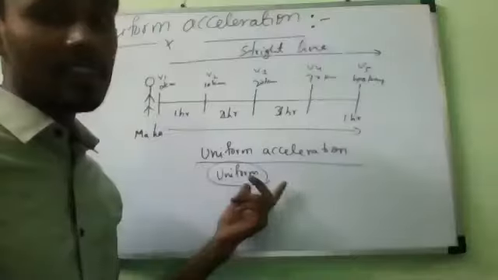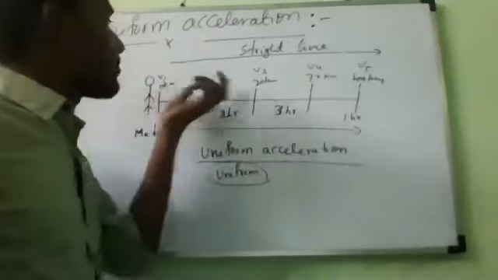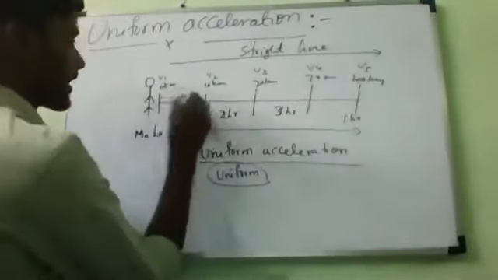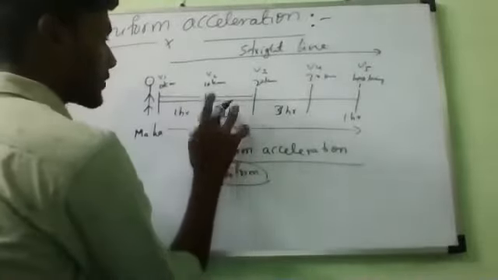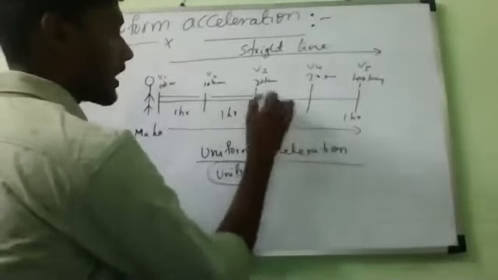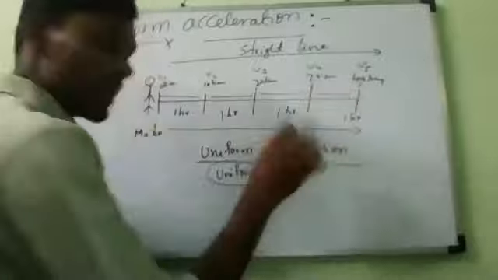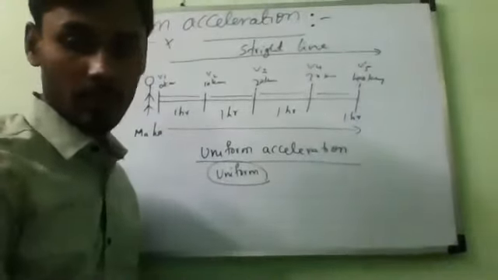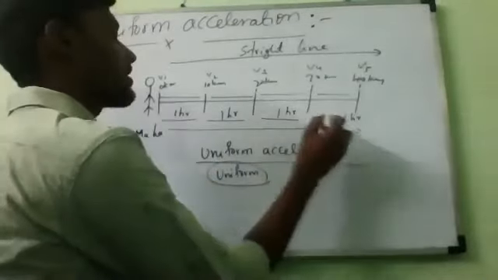You can check everywhere: 10 kilometers per hour, every time, uniformly increasing, and the time duration is also 1 hour, next 1 hour, next 1 hour.